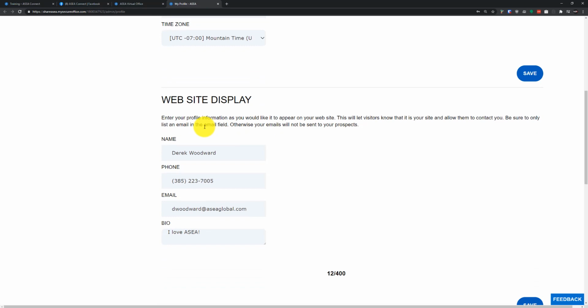When you share content on the app, it's going to have a website display with your name, phone number, email, and a little bio. Make sure this information is accurate so that when you share an ASEA video, it's going to allow them to contact you using your phone number and email address. And that's an important area.